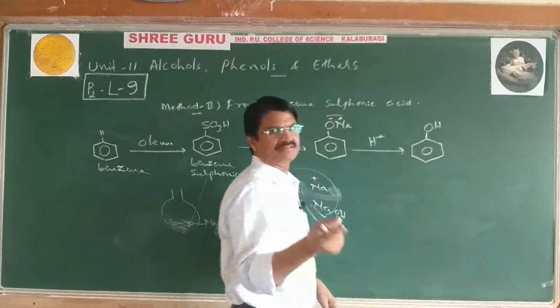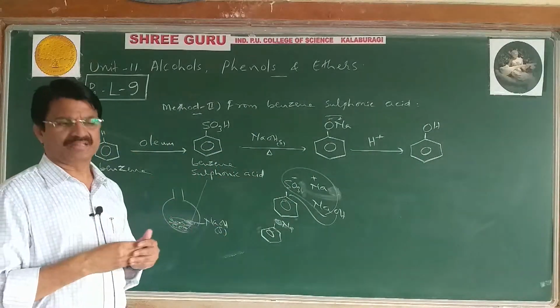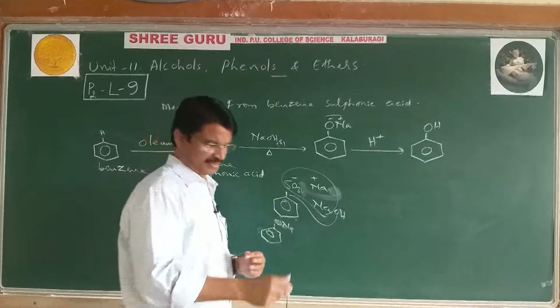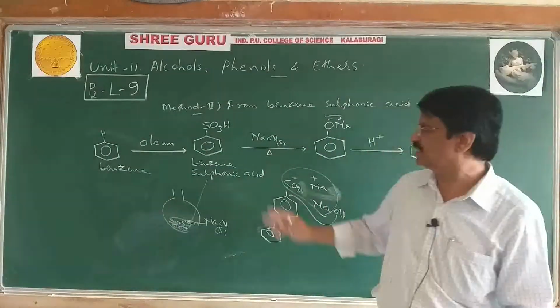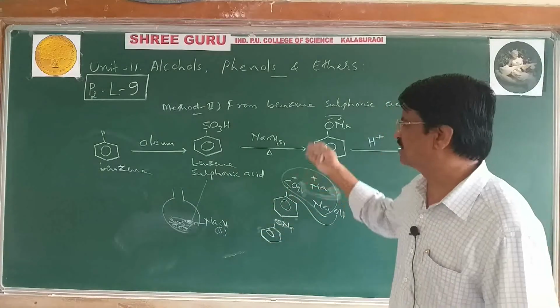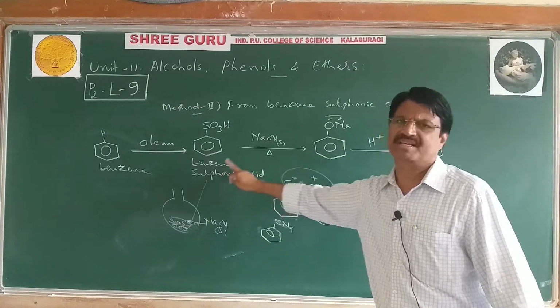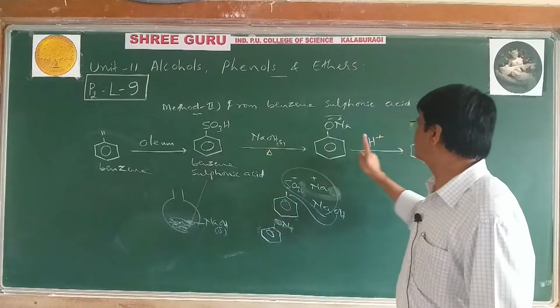Whatever equations I am writing on the board, better you copy all these reactions, and they are also given in the notes, but some steps are not given in the notes. For example, in the syllabus they mentioned conversion of benzene sulfonic acid to phenol, but we gave direct benzene sulfonic acid to phenol: step 1 NaOH, step 2 H plus.